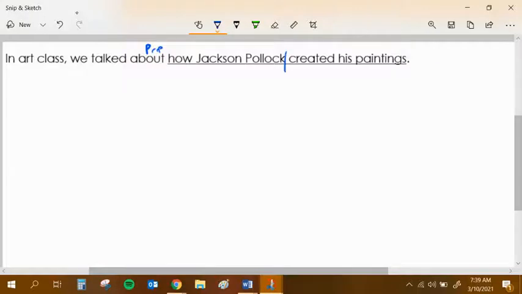Jackson Pollock created. It starts off with the interrogative word how, so this whole thing's a noun. A preposition is looking for its object, so this must be a giant prep phrase. Think about the sentence as basically saying we talked about this. As I build this one, I'm going to leave some space below because I'm anticipating I'm going to need it for this prep phrase.